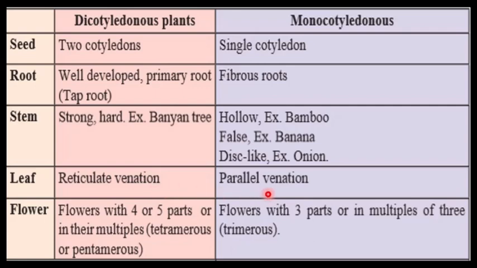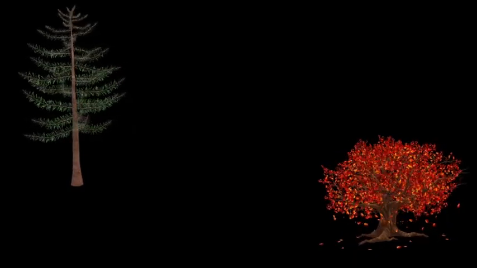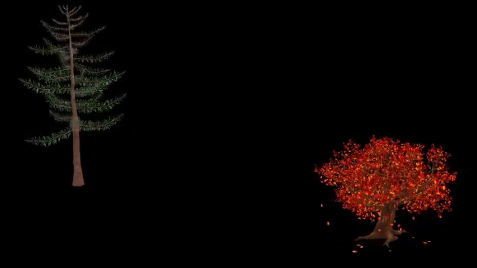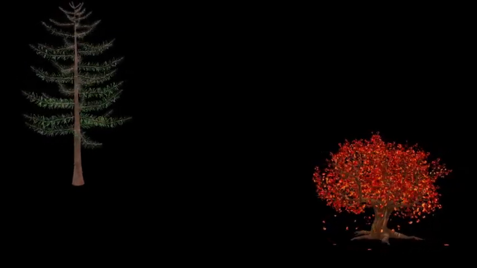We have already studied about reticulate venation and parallel venation. Flowers can have 4 to 5 parts or their multiples, and here the flowers have 3 parts or their multiples. So this was a comparison between dicotyledonous and monocotyledonous. With this, we complete the first chapter in Science 2, that is classification of plants. We studied about cryptogams and phanerogams and divisions in cryptogams and phanerogams.